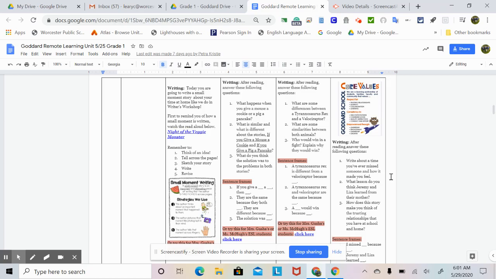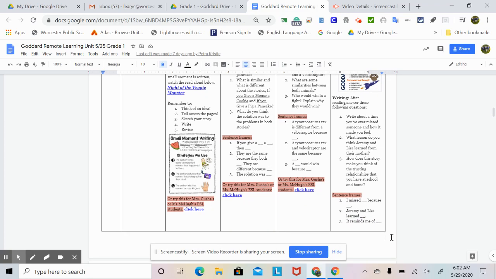1. Write about a time you've ever missed someone and how it made you feel. 2. What lessons do you think Jeremy and Liza learned from their mother? 3. How does this story make you think of the trusting relationships that you have at school and home? And here are some sentence frames to get you started.